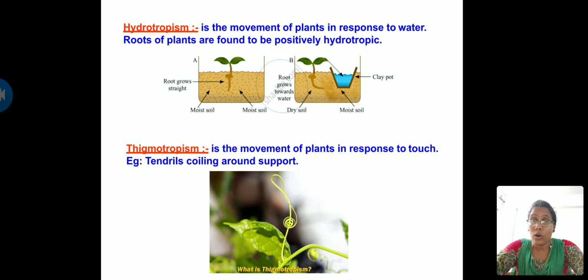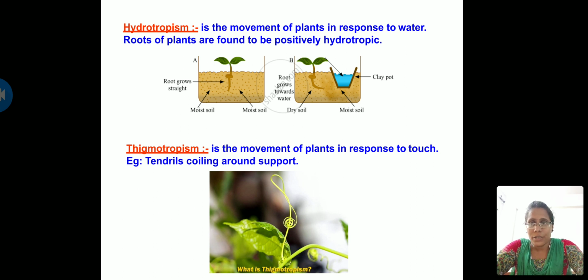And so what sort of phenomenon is this? Is it a positive hydrotropism or a negative hydrotropism? So the answer is negative hydrotropism. So here the shoot system is showing negative hydrotropism, and the root system, if you observe, is growing towards the water, and the root system is possessing positive hydrotropic movement or positive hydrotropism. Okay, so this is about hydrotropism.